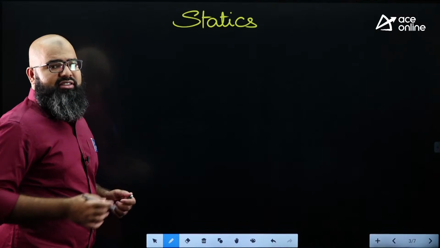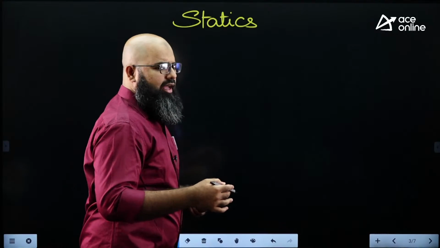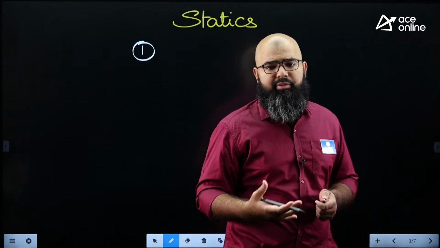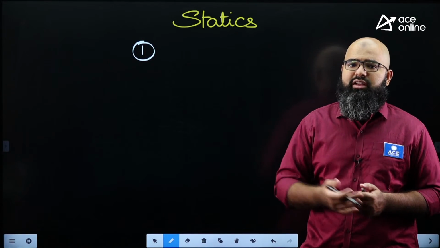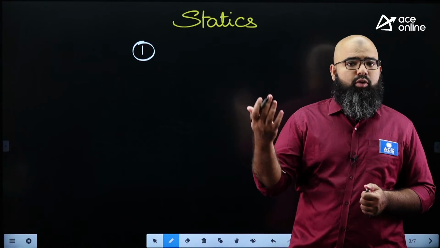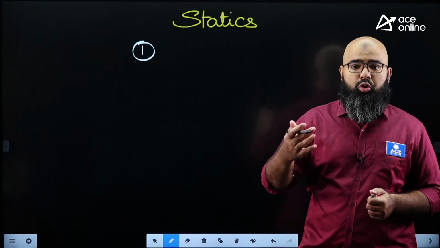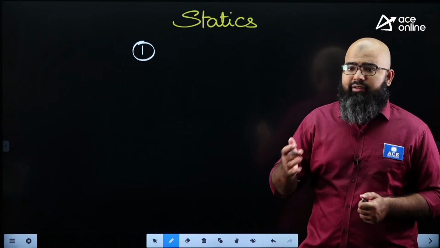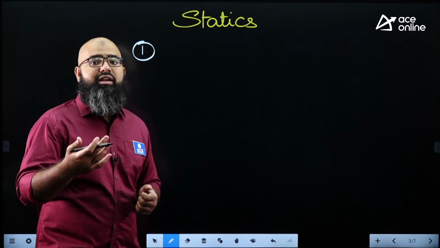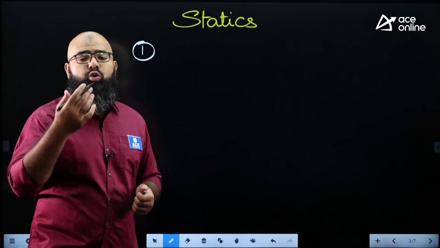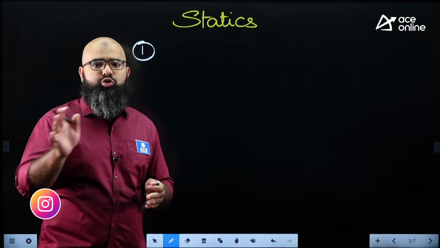There are 5 chapters under statics. The first chapter is the most fundamental chapter. Any subject you start studying, the first chapter, the most fundamental chapter, will talk about the various parameters your subject is dealing with. For example, you study strength of materials, you will come across stress and strain. You study fluid mechanics, you will talk about various properties of fluids. Likewise, in this chapter you are going to talk about the parameters our subject is depending on. There are 2 parameters, namely force and moment. Your subject will more or less deal with these 2 parameters.